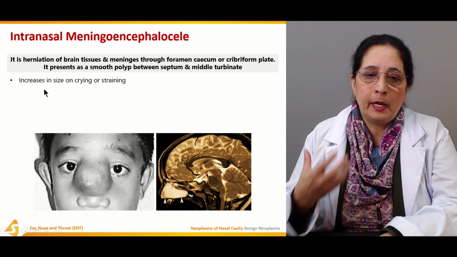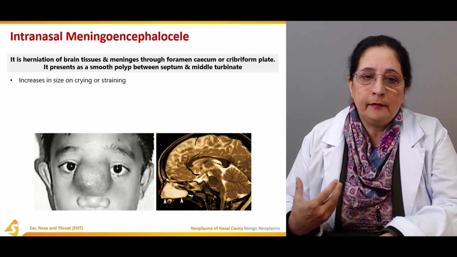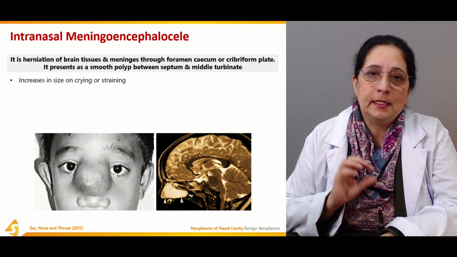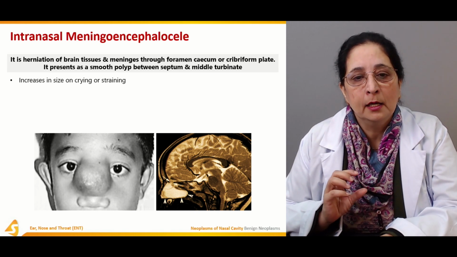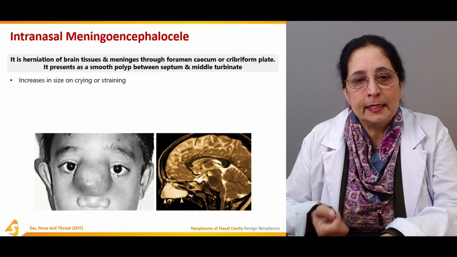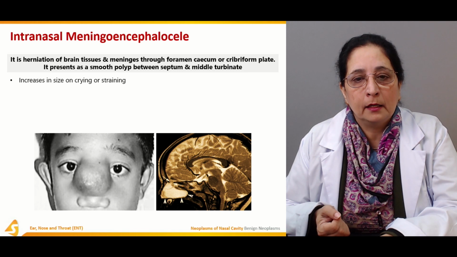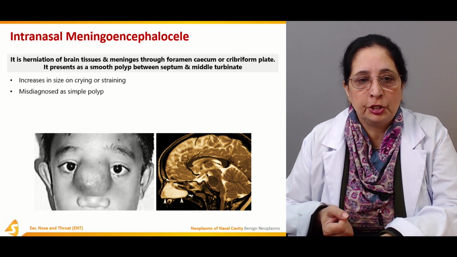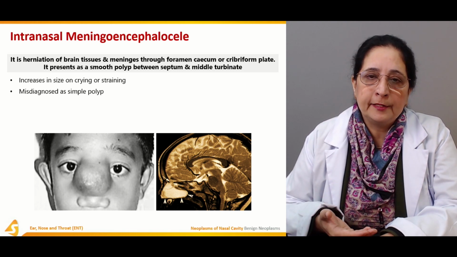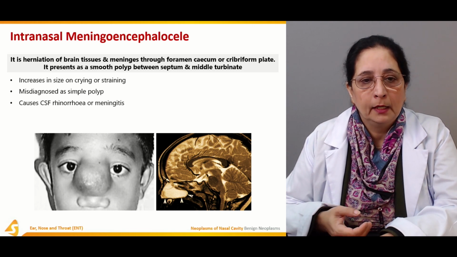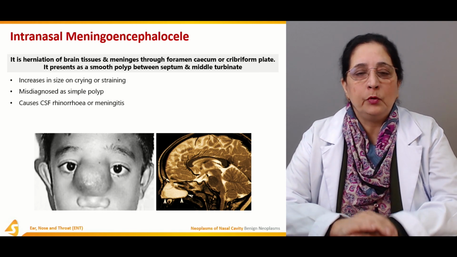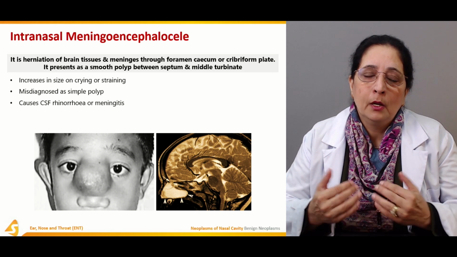Increases in size on crying and straining. Whenever there is herniation, when there is increased pressure, there is increase in the size or bulging out of that hernia. So in this case also, when there is crying or straining, there is increase in size of the meningocele or herniation. Misdiagnosed as simple polyp. Sometimes the physician thinks it's a simple polyp. Causes CSF rhinorrhea or meningitis. CSF rhinorrhea is when cerebrospinal fluid flows through the nose.